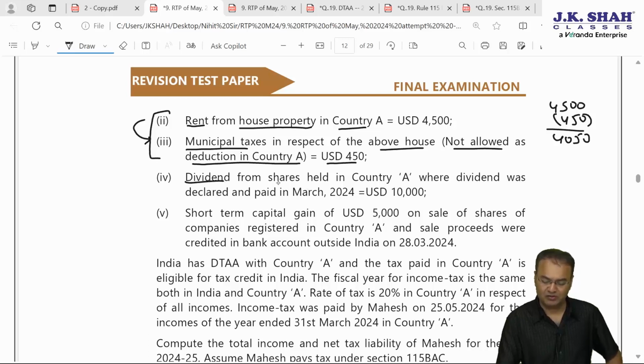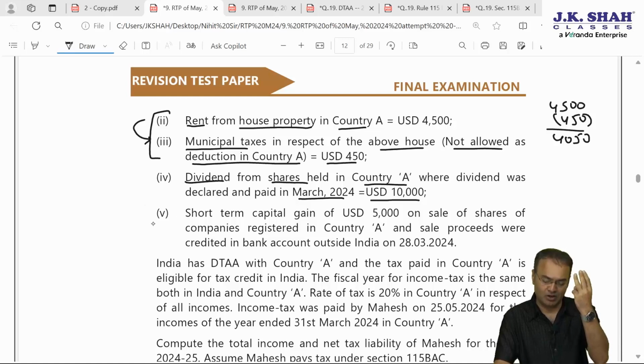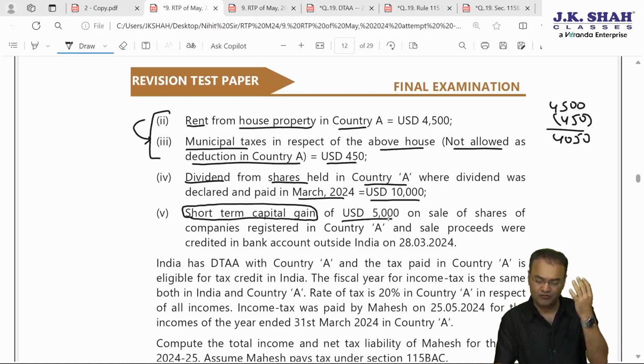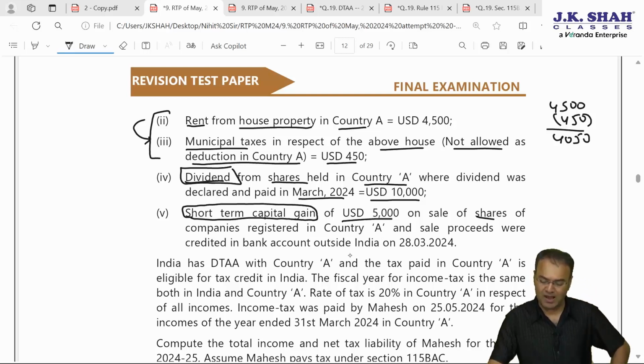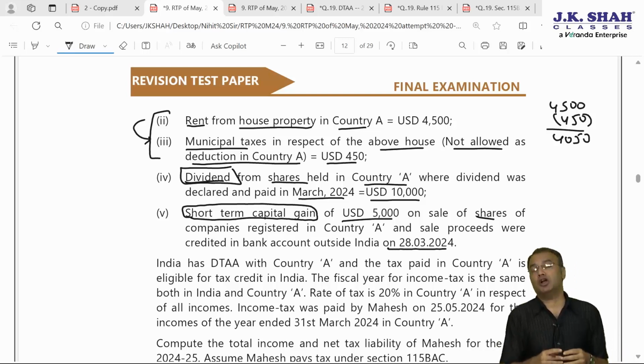Next income, third income is dividend from shares held in country A, where dividend was declared and paid in March 24, US dollar 10,000. This is again IFOS. This is the third income from country A, and the fourth and the last income is short-term capital gain of US dollar 5,000 on sale of shares of companies registered in country A, and sale proceeds were credited in bank accounts outside India on 28th March 24. While applying rule 115, while applying the currency conversion rate, what is relevant is the date of sale or the month in which shares are sold or the asset is transferred.